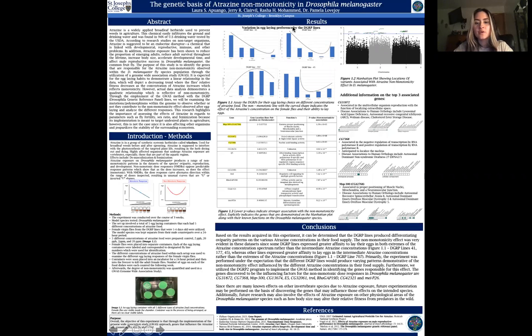Atrazine exposure has been known to reduce the proportion of emerging adults, reduce adult survival throughout the lifetime, increase body size, accelerate developmental time, and affect male reproductive success in Drosophila melanogaster, the common fruit fly. The purpose of the study is to identify the genes that are responsible for the atrazine non-monotonicity observed within the D. melanogaster fly species population through the utilization of a genome-wide association study, also known as GWAS.